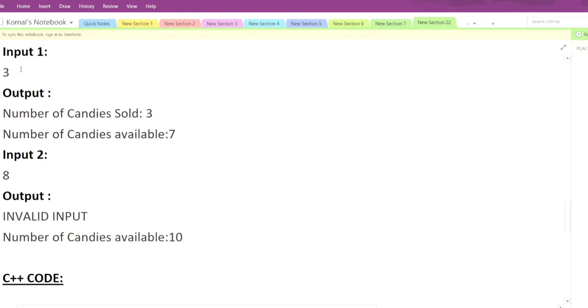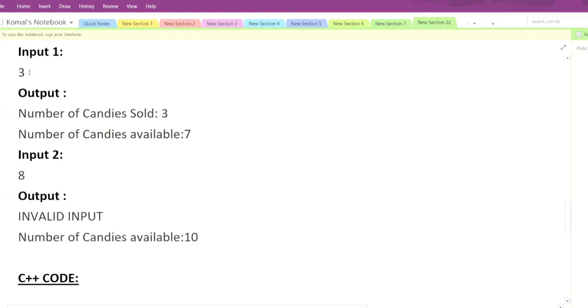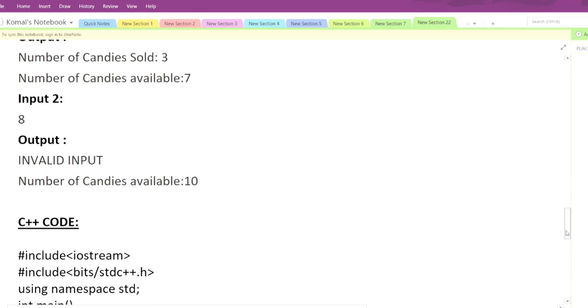Suppose it comes for 3, we can give them, because then the number of candies left in the jar will be 7, which is right. But if it comes for 8, then we cannot give, because the maximum capacity is 10 and the minimum is 5. So we have to print invalid input, and the number of candies available in the jar will be 10 only, because the customer will not get any candy.